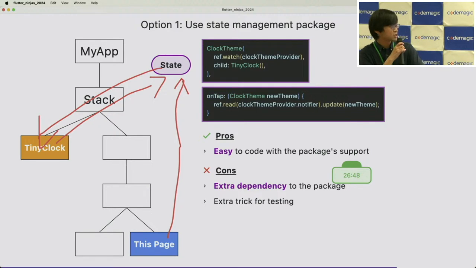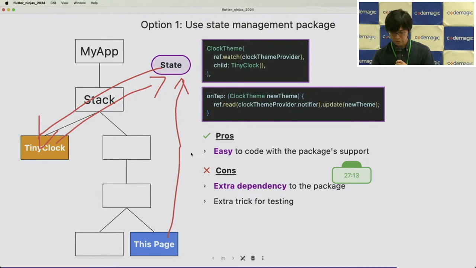So it's easy, and those packages are powerful enough, and it's easy to code. But there are also drawbacks. We need an extra dependency on the package. It will introduce the problem of less testability, or we need some trick to test.